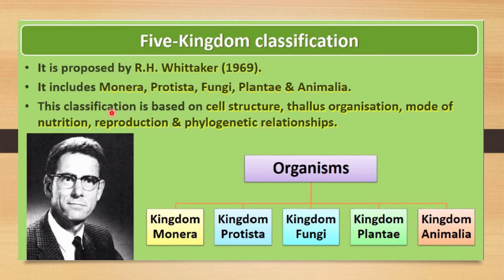This classification system is based on cell structure, thallus organization, mode of nutrition, reproduction, and phylogenetic relationship. You should remember all these characters because they may be asked in the examination. So organisms can be divided into five groups, and that's why it is called the five kingdom classification: kingdom Monera, kingdom Protista, kingdom fungi, kingdom Plantae, and kingdom Animalia.